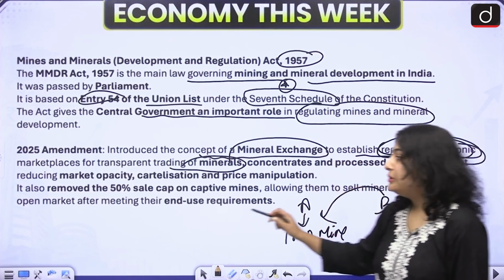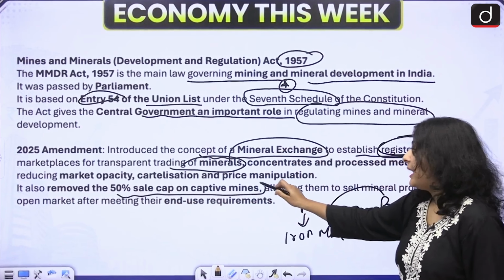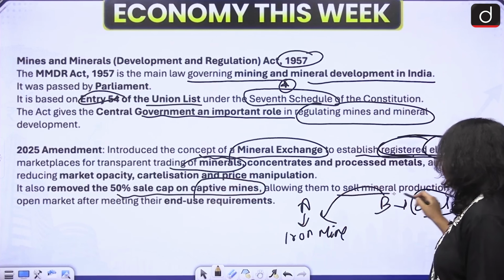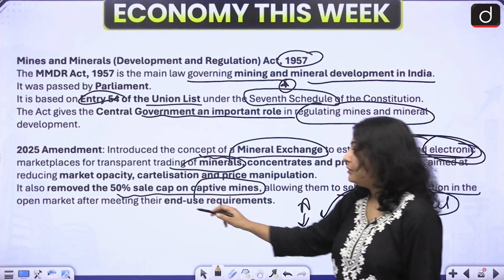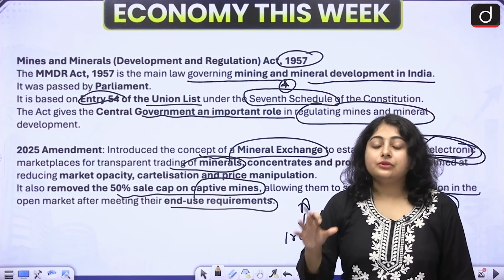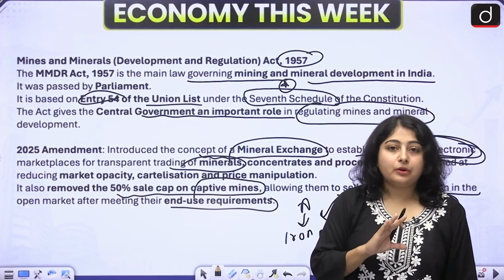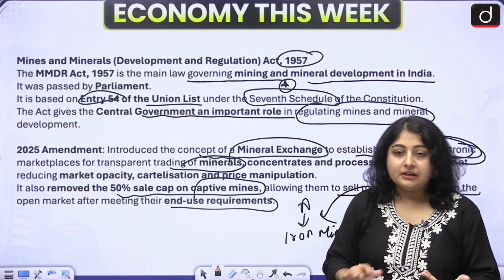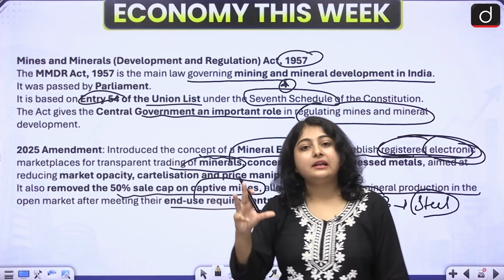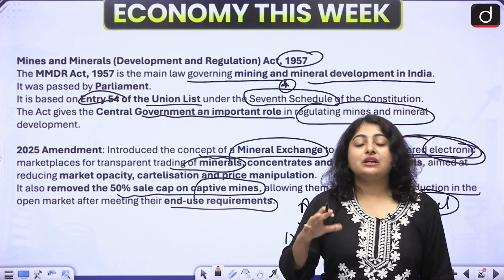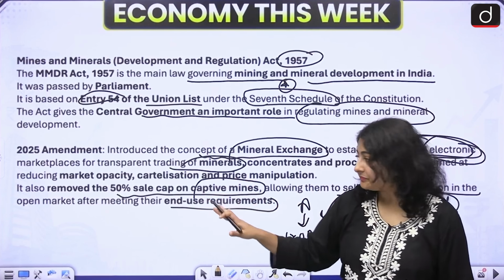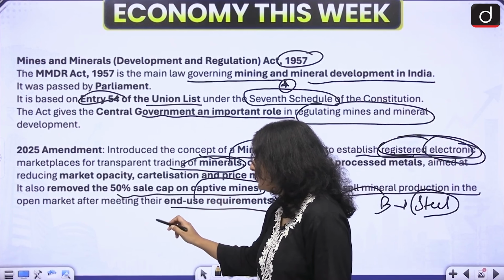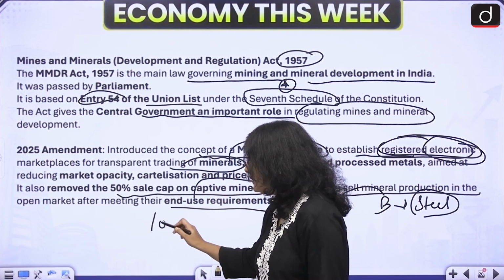Okay, it also removed the 50% sale cap on the captive mines, allowing them to sell mineral production in the open market after meeting their end use requirement. So the 50% cap is also removed from the captive mines. What is a captive mine? See, let's say that there is a steel company and the steel company has acquired an iron ore mine. Okay, and let's say that they have extracted 100 tons of iron.